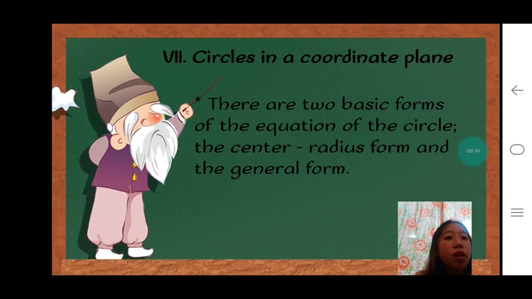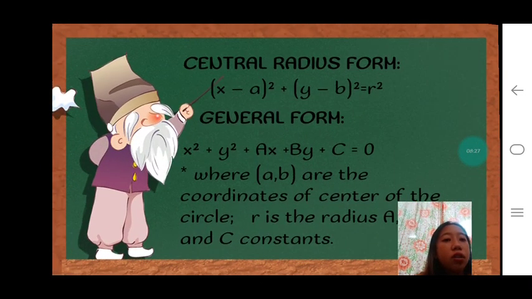Next is circles in a coordinate plane. There are two basic forms of the equation of the circle, the center-radius form and the general form. So naa siya duha ka equation. Una, ang center-radius form, (x minus a) squared plus (y minus b) squared equals r squared.